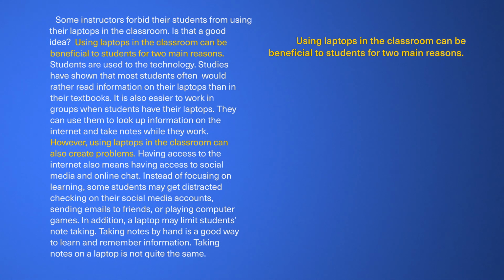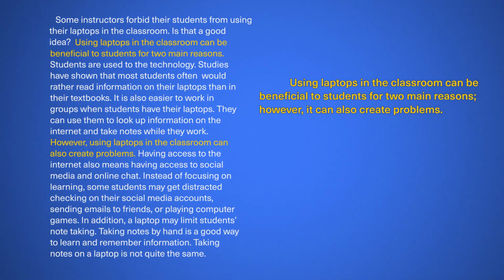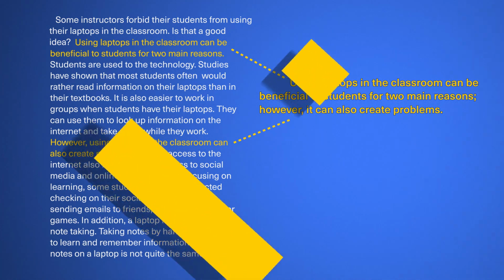So, what is the main idea now? Well, the main idea is that using laptops in the classroom can be beneficial to students. However, it can also create problems. Why not? If this is the main idea, the information in the paragraph supports it, and it does. The details for the benefits are here, and the details for the problems are here. Oh, so in this case, the main idea sentence is actually split in two. The writer just decided to give you the main idea in separate parts.